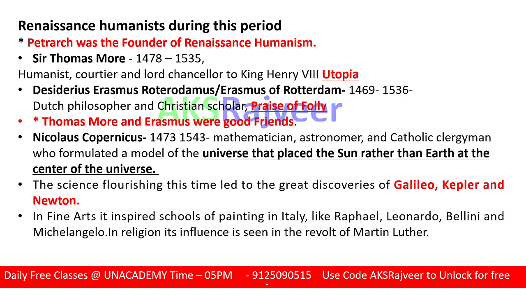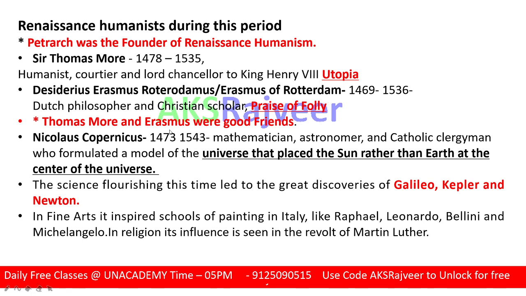Thomas More, in England, was one of the important figures. He was the Lord Chancellor of King Henry VIII and wrote a prominent work named Utopia. Then Desiderius Erasmus, another important figure known as a Christian scholar, whose most important philosophy came in his work Praise of Folly. This is the important work you can see on your screen, Praise of Folly. Thomas More and Erasmus were friends too.